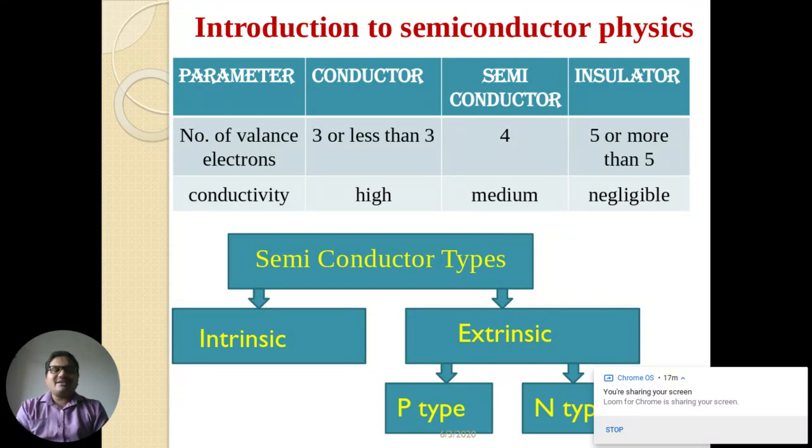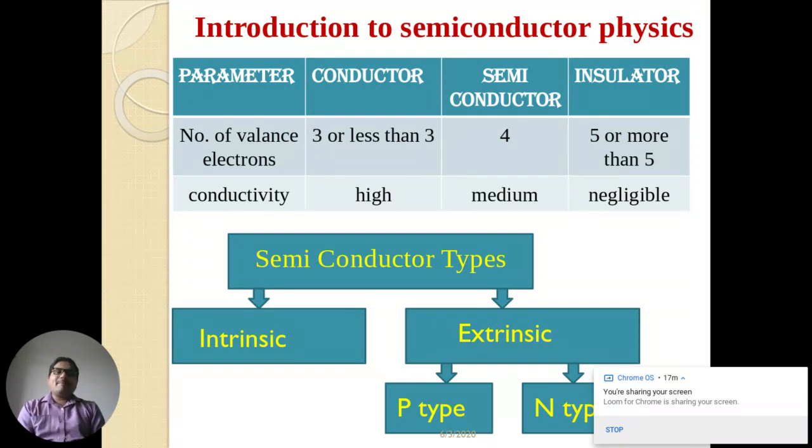But the resultant current formed by these intrinsic devices is very, very low, and hence pure or intrinsic semiconductor devices couldn't be used for electronics applications. So to make semiconductor devices usable in electronics applications, we need to add some external impurity.